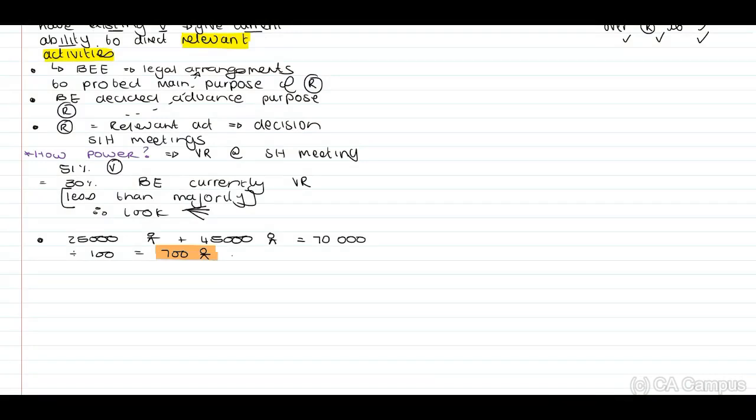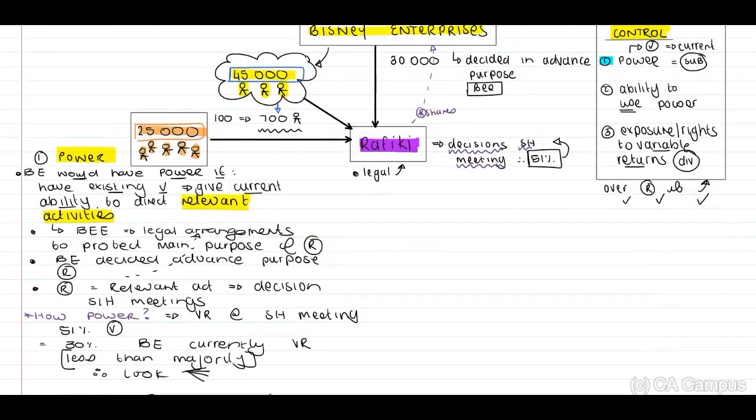Now, these 700 individuals, if they want to make a decision, they need to obtain 51% in terms of our shareholders' meeting. Because when you look at the structure, let's just think about this. Number one, they are pretty widely spread. You don't know where they live. Therefore, they are widely spread. You see this? Number two, guys, they will have to work together to be able to achieve the 51%.